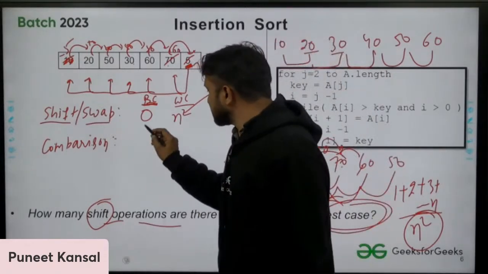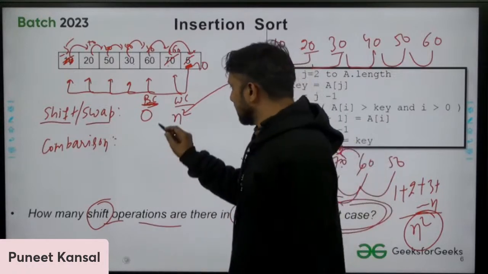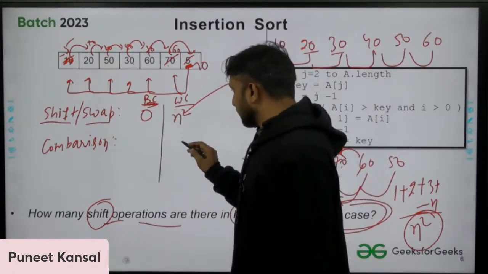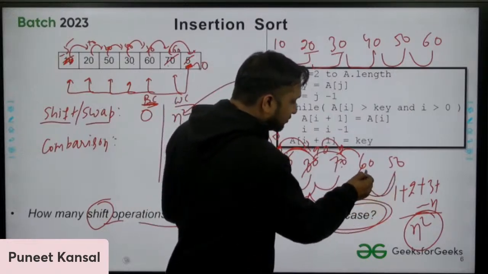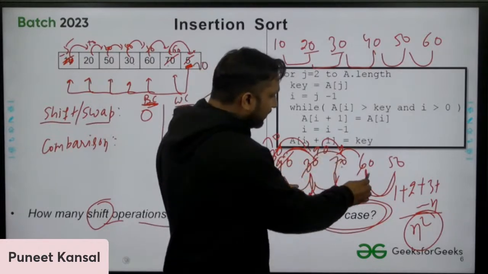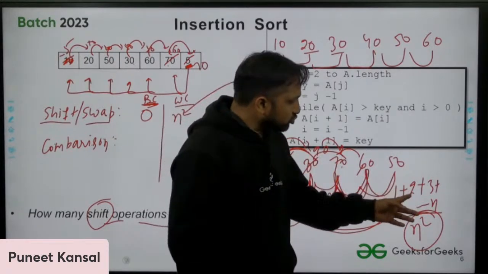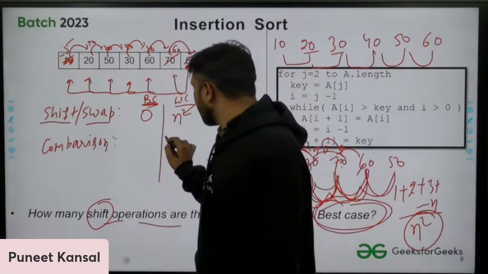Number of comparisons in the best case, you can write in the chat box. Otherwise, in the worst case, the number of comparisons is the same as this one. We need to compare 50 with this also, this also, this also. So we are making 1 plus 2 plus so on comparisons. That is again n square in the worst case.